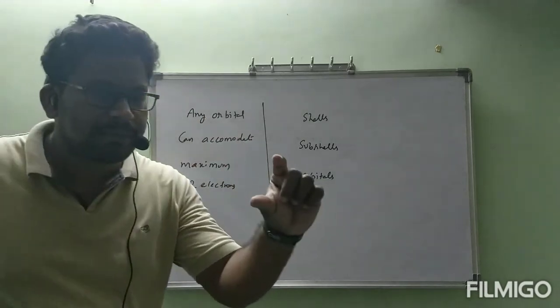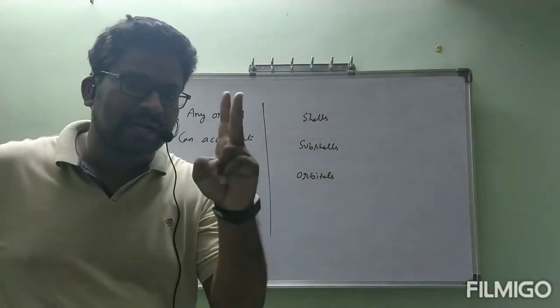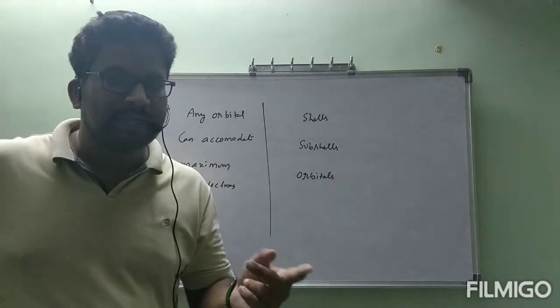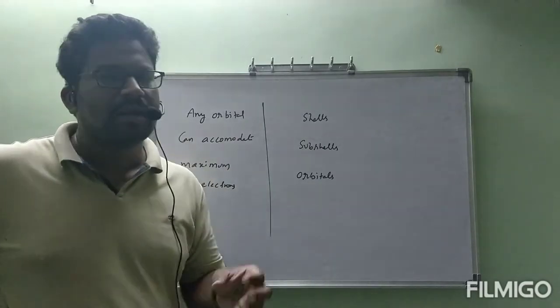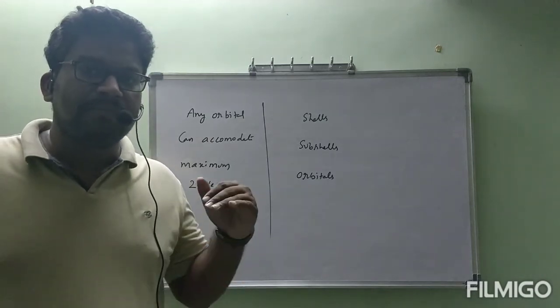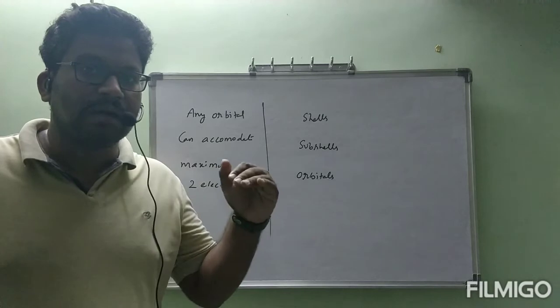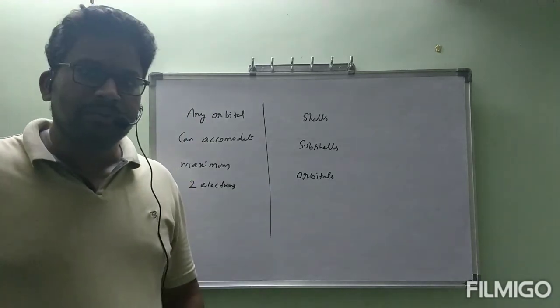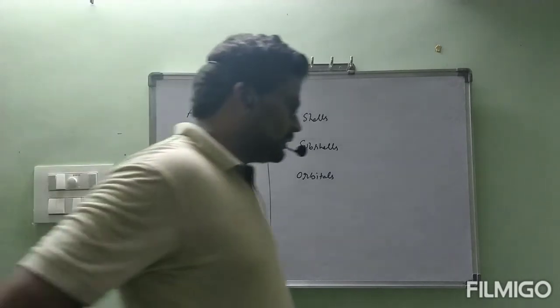So if you take one orbital, px, that px can accommodate 2 electrons. Py can accommodate a maximum of 2 electrons. A minimum of 1 electron also can be accommodated, or it might be an empty orbital also. But the maximum number of electrons that can be accommodated in an orbital is limited to 2 only. Okay?